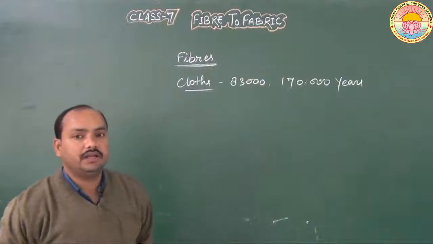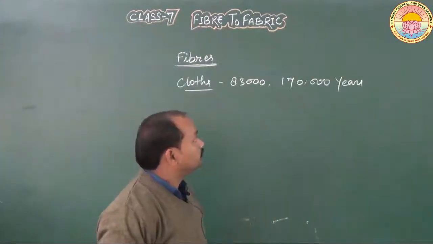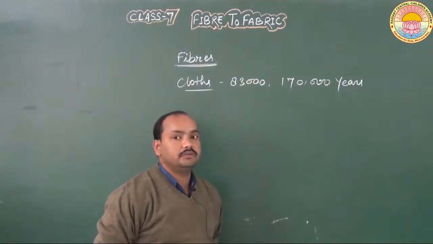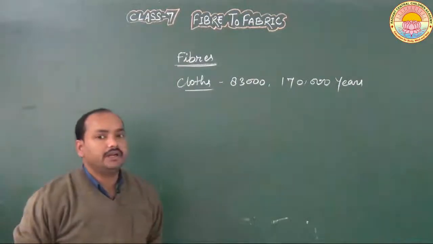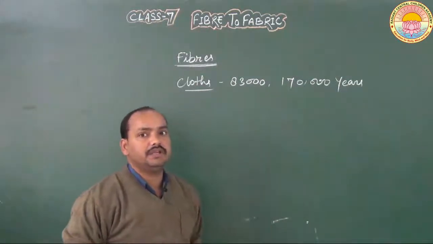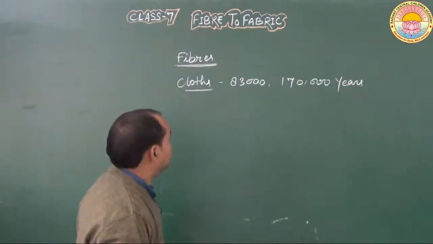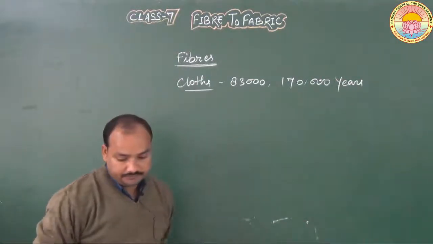Clothes are important as they cover our body and protect us from extreme temperature, rainfall and other climatic factors, and that's why clothes are very important.